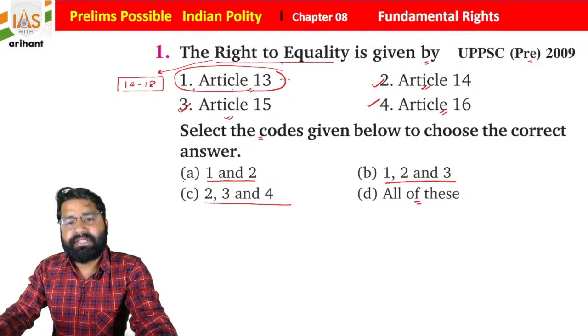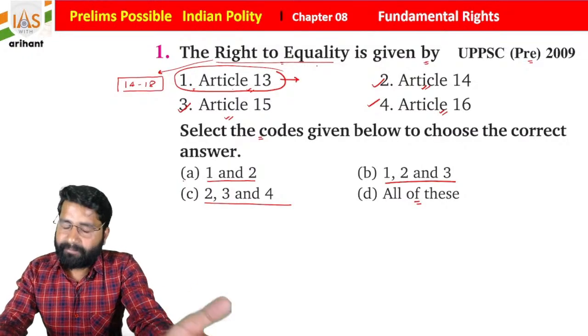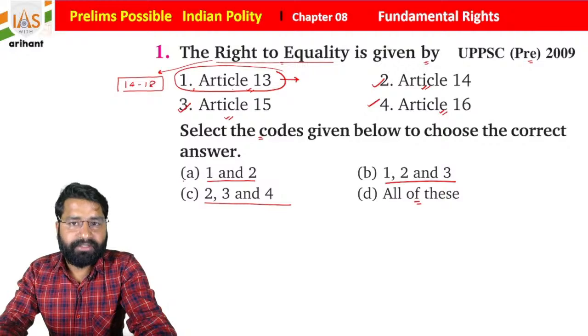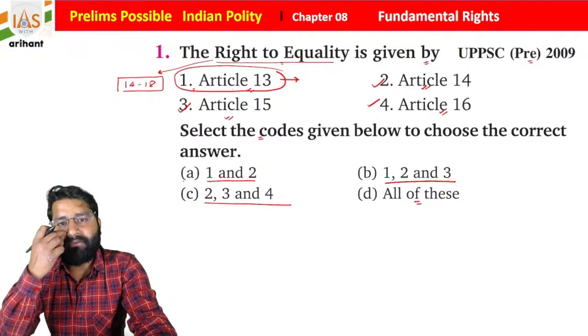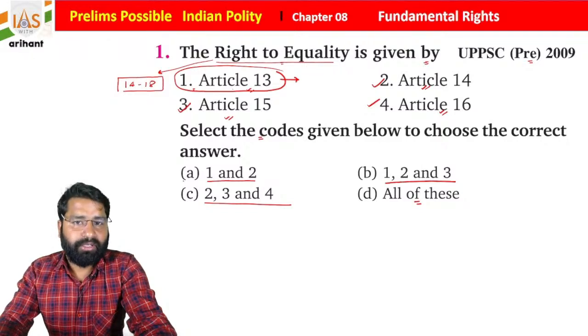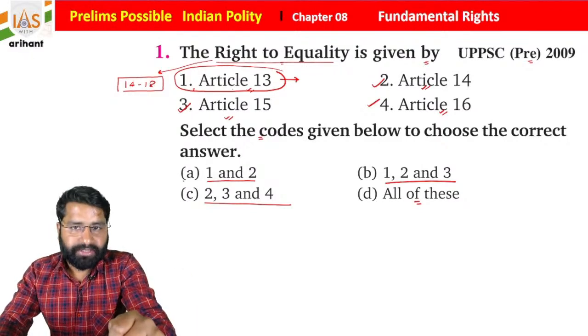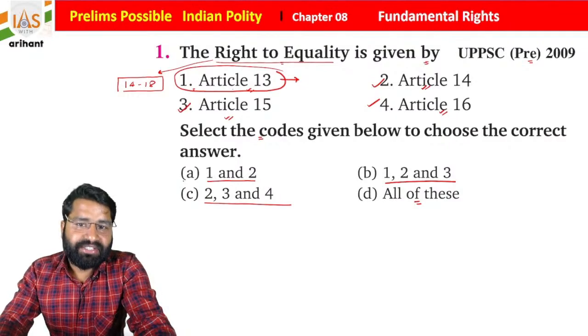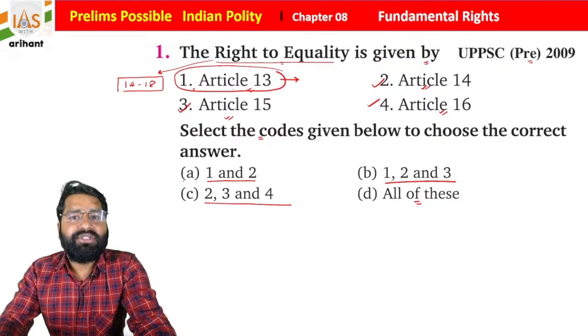As you know, students, Article 13 is mentioning that if any law existing before the implementation of the Constitution, or implemented after the implementation of the Constitution, is inconsistent with the fundamental rights, then this law is going to be void. Now here a concept arises, the judicial review concept that we derive from the USA. So here the Supreme Court or other courts can check the law. So that is judicial review, students.